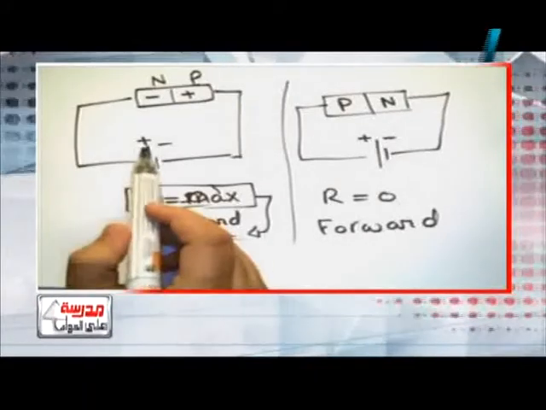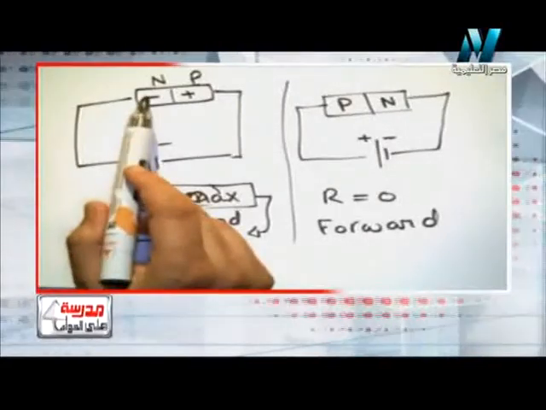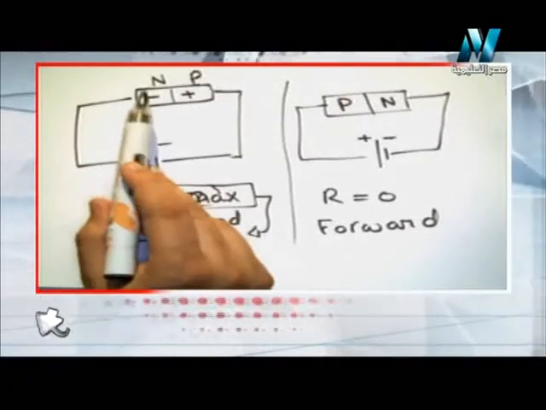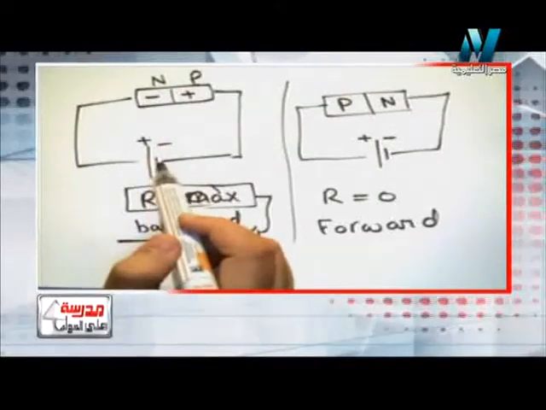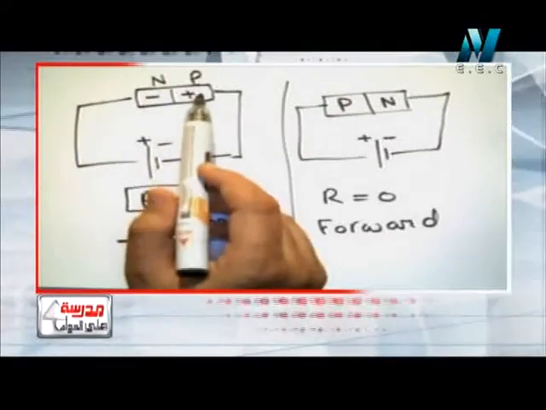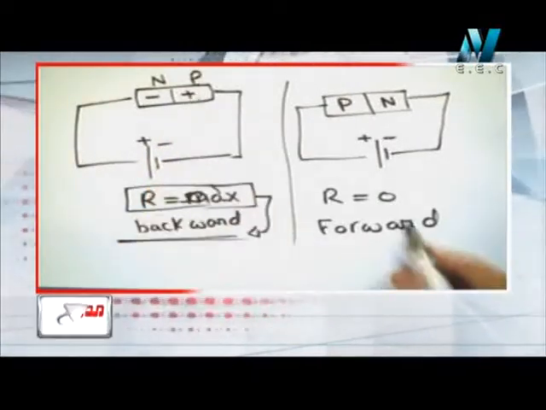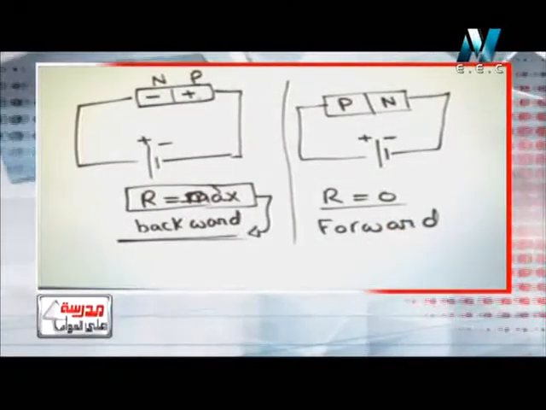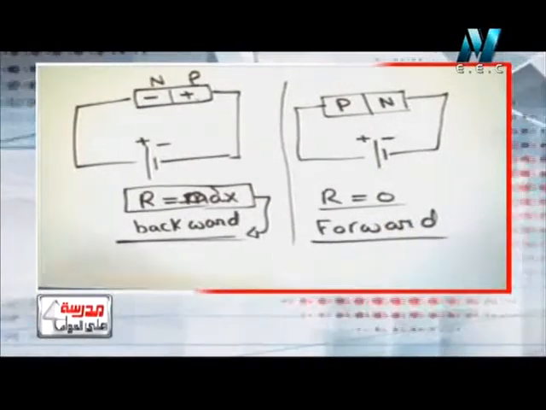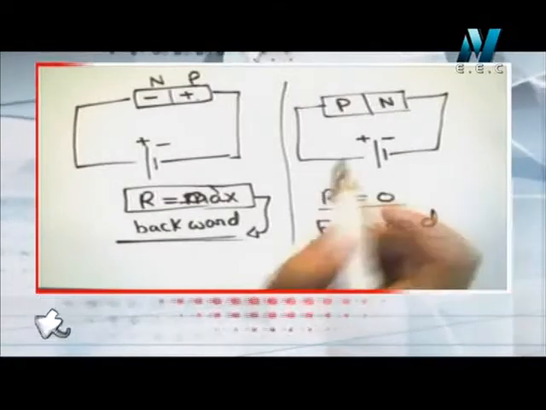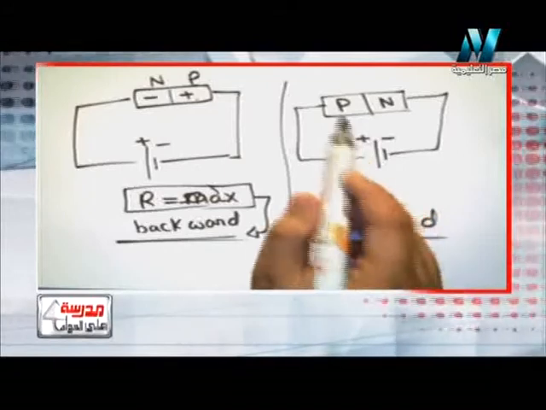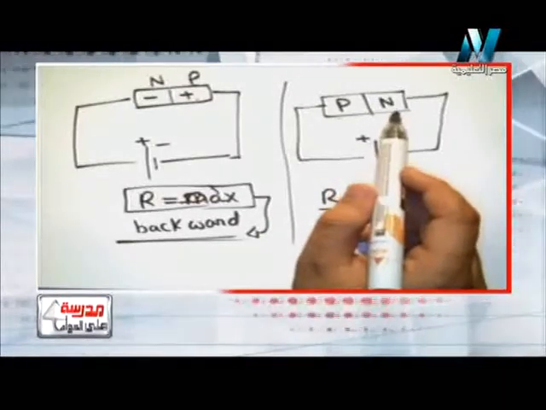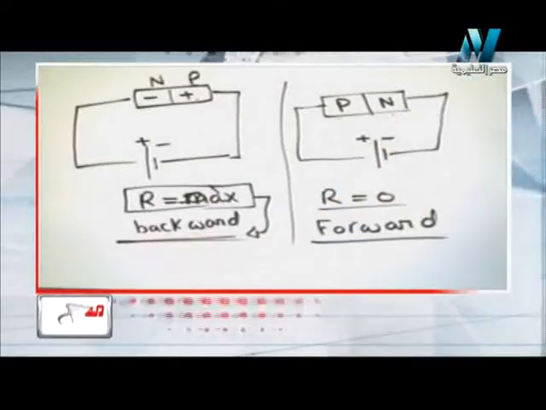So the positive pole of the battery must be connected to the negative side of the diode, and the negative side of the battery connected to the positive side of the diode. While if I found the resistance equals 0 and the current is maximum, the connection is the forward connection. This means that the positive side of the diode and the battery are connected together, and the negative side of the diode is connected to the negative pole of the battery.